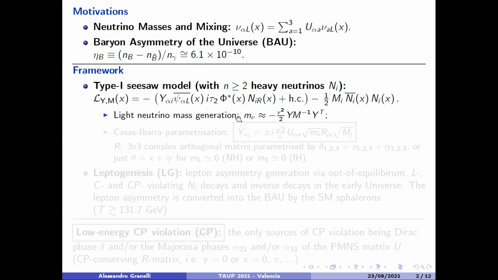However, there is the well-known fact that in this model, there are infinite possibilities to reproduce the masses of the light neutrinos.